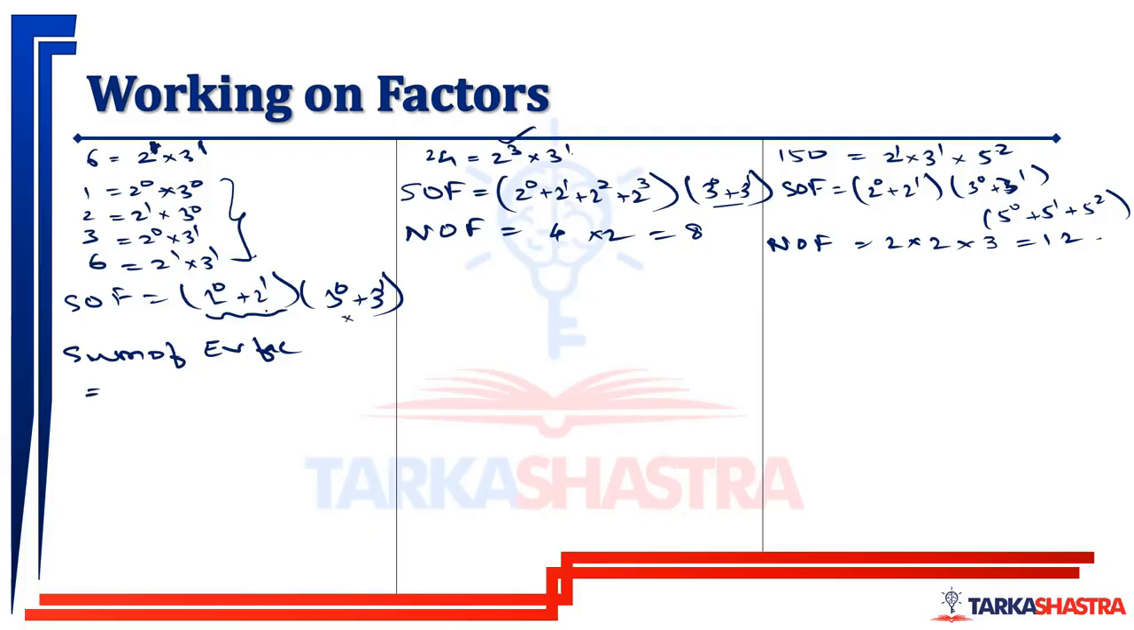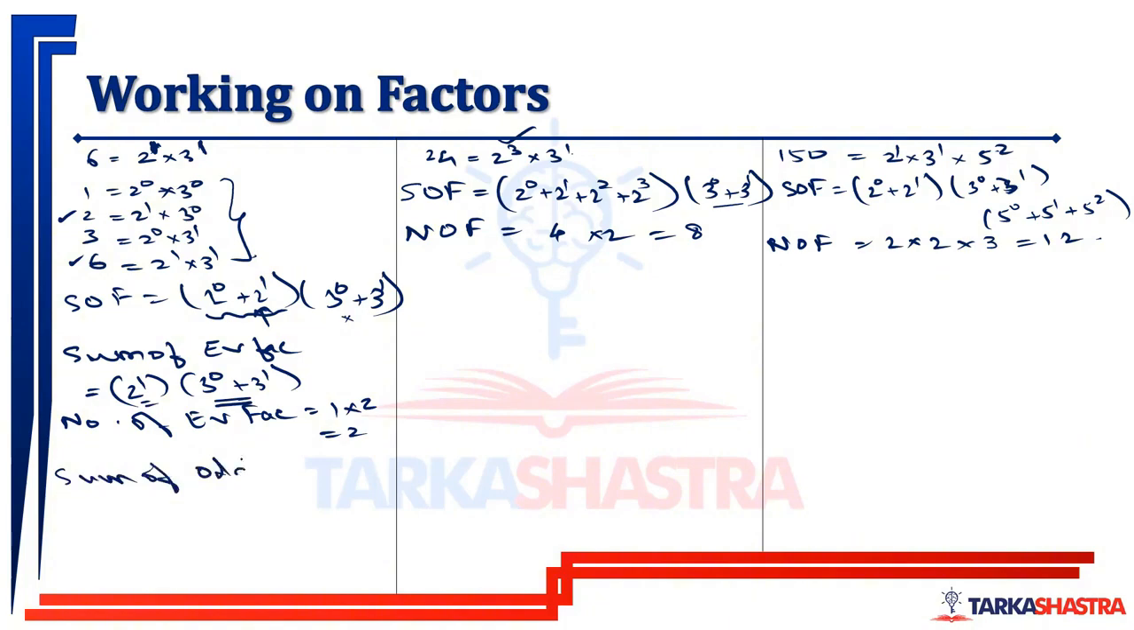So what we do? Out of 2 raised to 0, 2 raised to 1, the even term is 2 raised to 1. We write that, and this bracket as it is, 3 raised to 0 plus 3 raised to 1. The number of even factors will be: here you have only one term, here you have two terms, 1 into 2. You can see there are two even factors.